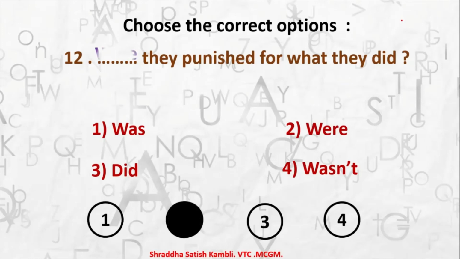Were they punished? Now if it was they, it is in plural. There are many people, that is why we said were. If it was one person, then we would have said, was he punished? Was she punished for what he did or what she did?